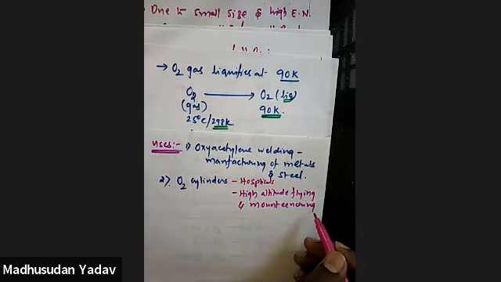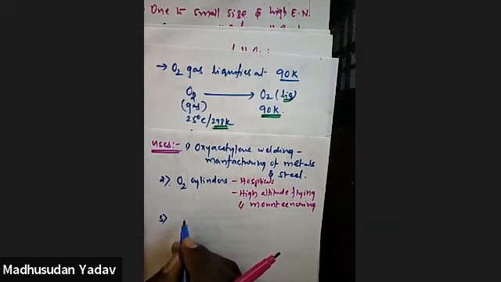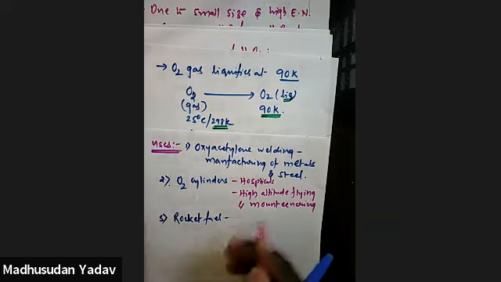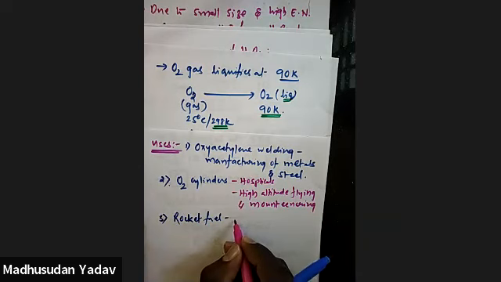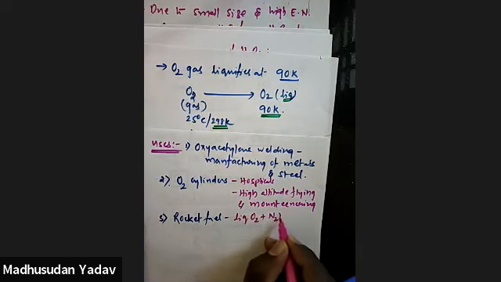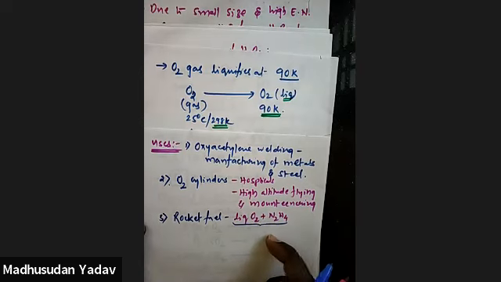Okay. Another important use of oxygen is that it is used as rocket fuel in combination with hydrogen. So liquid oxygen and hydrogen. N2H4 is hydrazine, a very good rocket fuel.